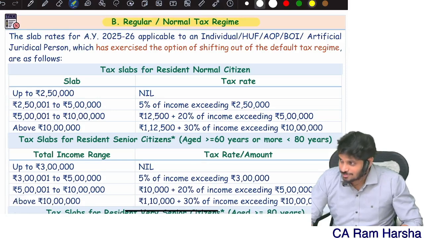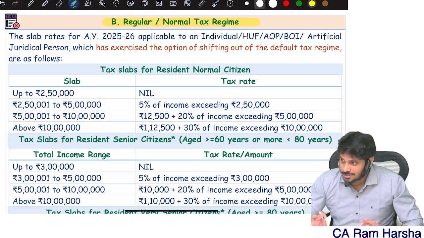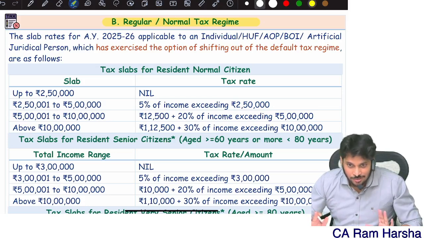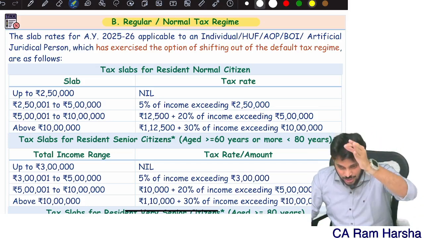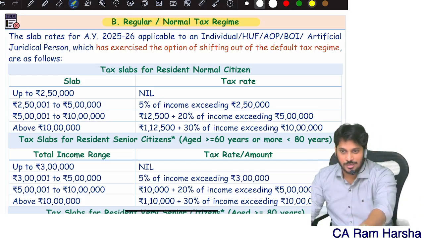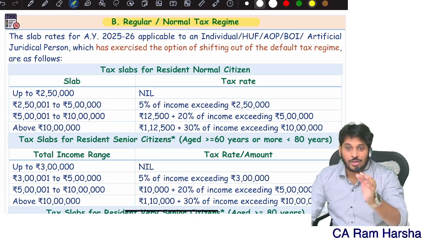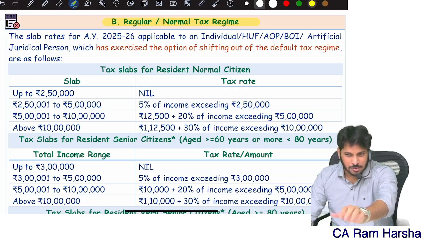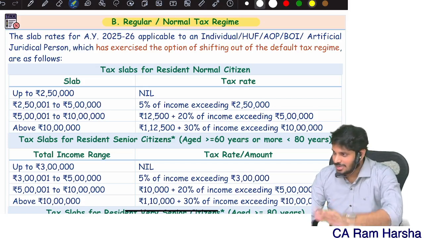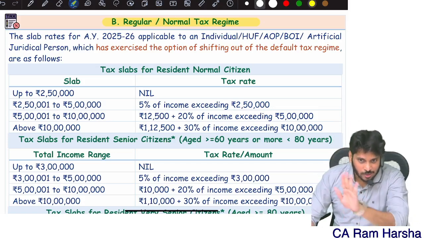Normal tax regime. The major question paper will be based on normal tax regime. What students do is they only practice default tax regime mostly. In every question paper you see, the January 25 paper, the September 24 paper, only the optional tax regime is tested most. The weightage of default tax regime will be less than 10 marks. Default tax regime is not popular yet, only for salaried people.